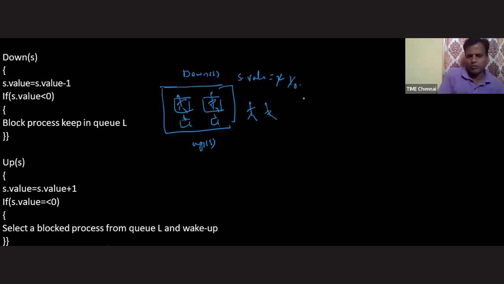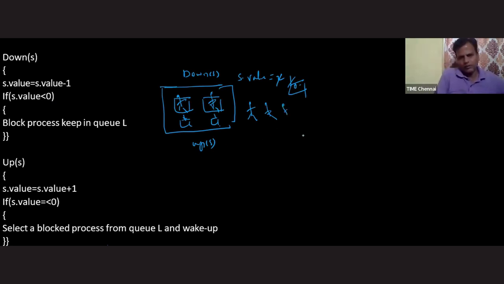What is the current value of counting semaphore? 0. So 0 is always indicating that right now there is no resource freely available. 0 resources are freely available, but at the same time there is no blocked process also. Okay, let's see the third person.